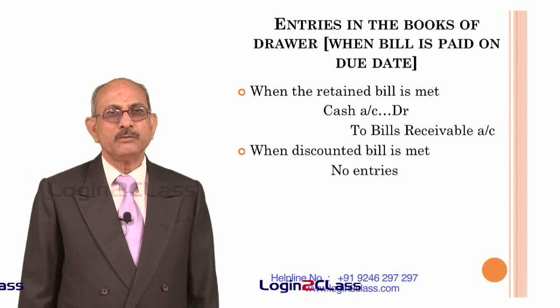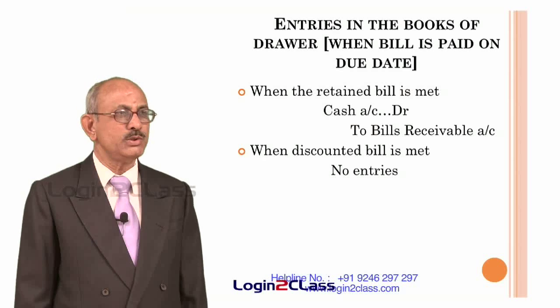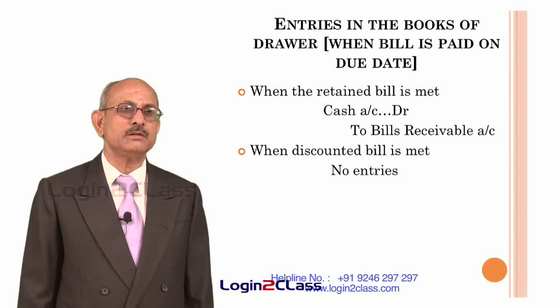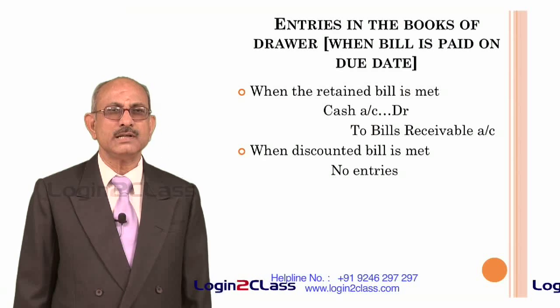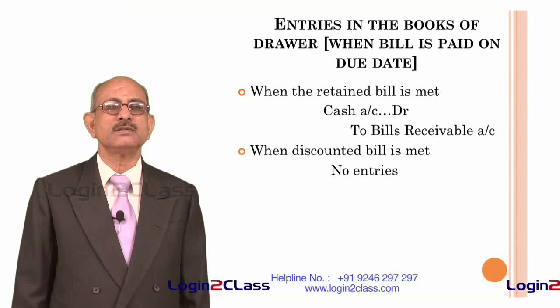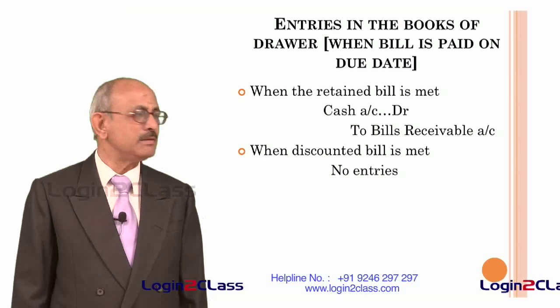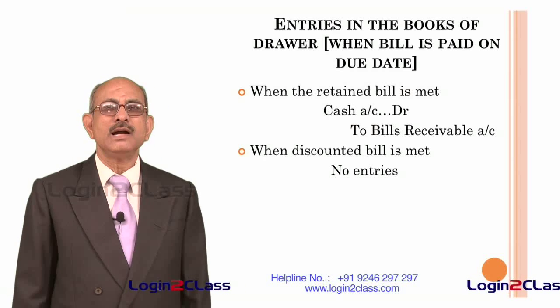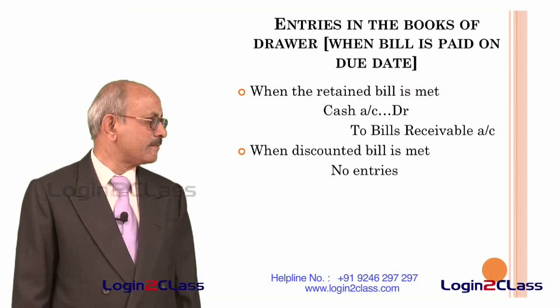And when the payment in the case of a discounted bill is made, that means on the due date, the acceptor of the bill makes payment direct to the bank. So what happens in the books of the drawer? No entries need to be made in the books of the drawer, because the drawer has already passed the necessary entries at the time when the bill was discounted with the bank. And when the bill is actually paid, he need not pass any entries.